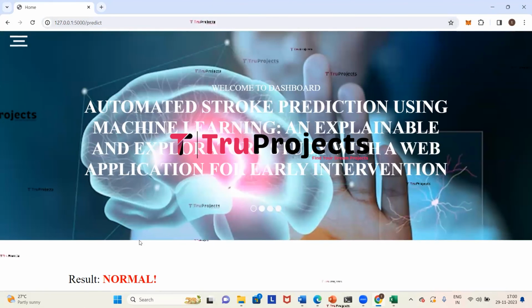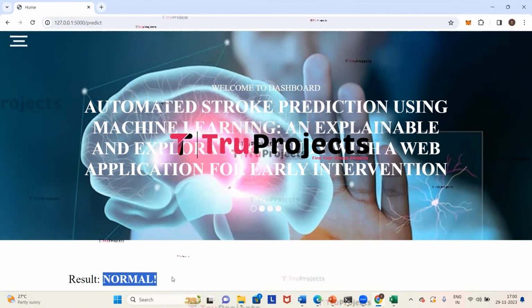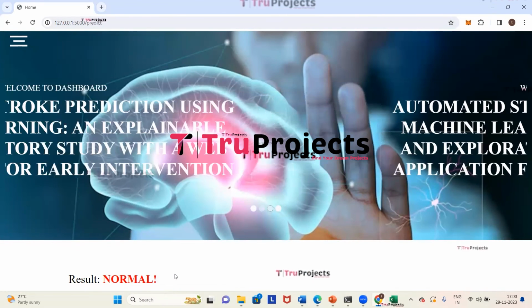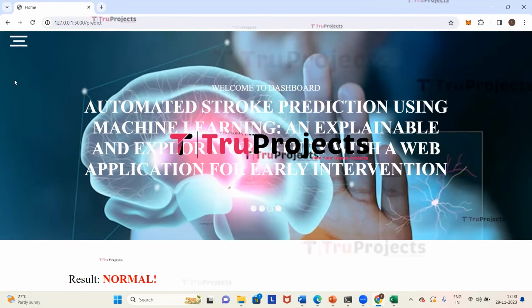So based on the given input, it has predicted as normal, which means the person has no stroke. In this way, if we give the parameters, the system will predict whether the person has stroke or not. Now we will sign out.